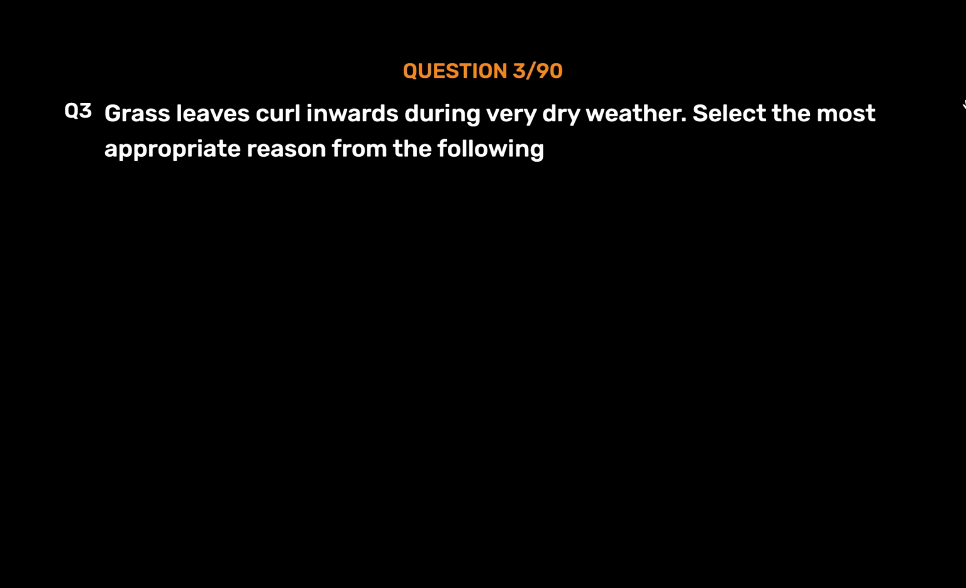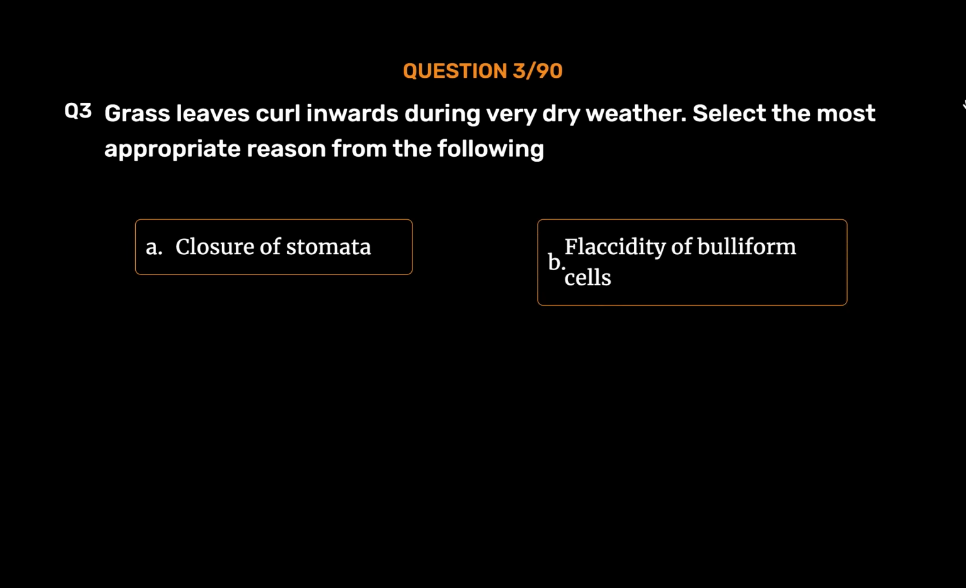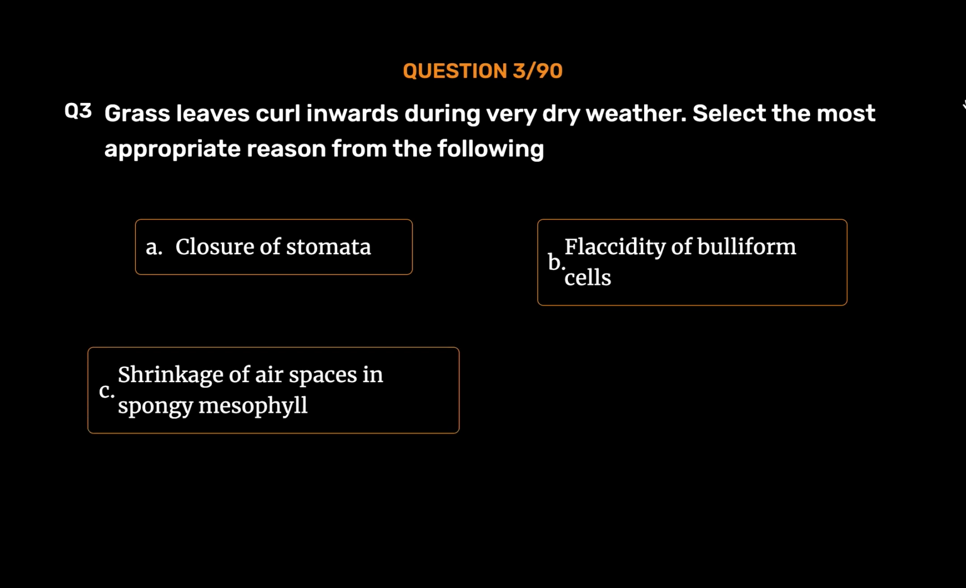Question number 3. Grass leaves curl inwards during very dry weather. Select the most appropriate reason from the following. Option A. Closure of stomata. Option B. Flaccidity of bulliform cells. Option C. Shrinkage of air spaces in spongy mesophyll. Option D. Tylosis in vessels. The correct answer is Option B.